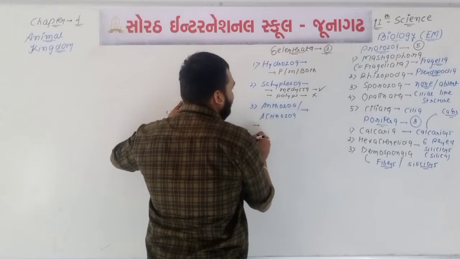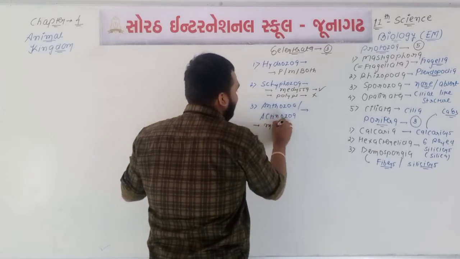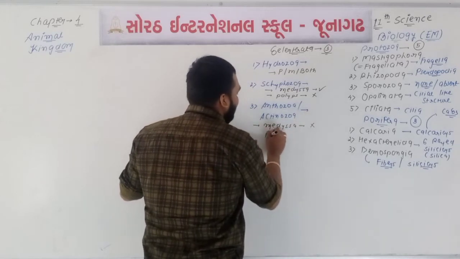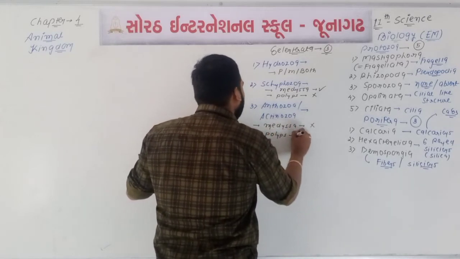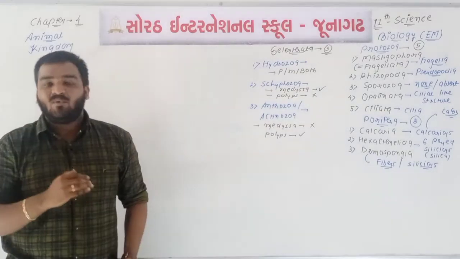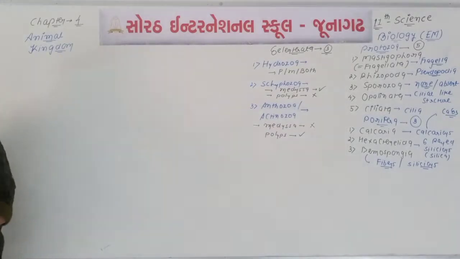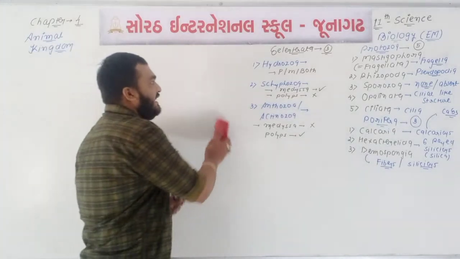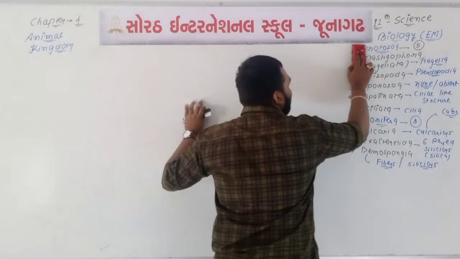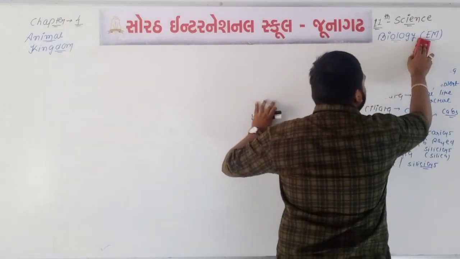What about the Anthozoa or Ctenozoa? We can say that medusa is 100% absent and polyps are 100% present. So it's all about the different names of classes. Okay, and these names are very much important. And today we will talk about the next phylum, which is known as the Ctenophora.